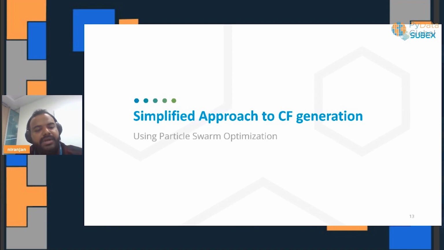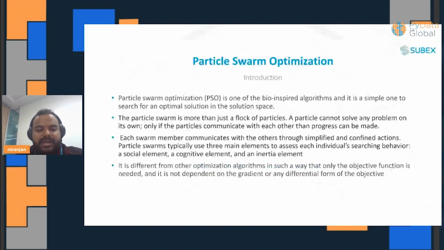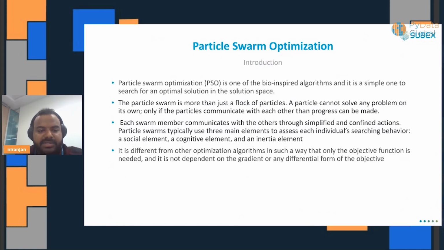Now, before going into the details of it, I'll just shortly introduce what particle swarm optimization is. Particle swarm optimization is a bio-inspired algorithm that looks at flocks of birds or schools of fish, and tries to mimic what happens in nature when these fish look for feed. We know that they travel as a flock, or as a school of fish.